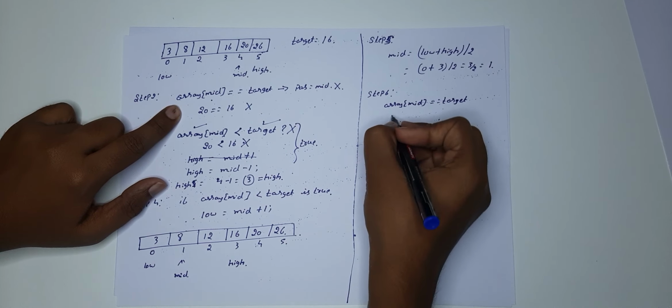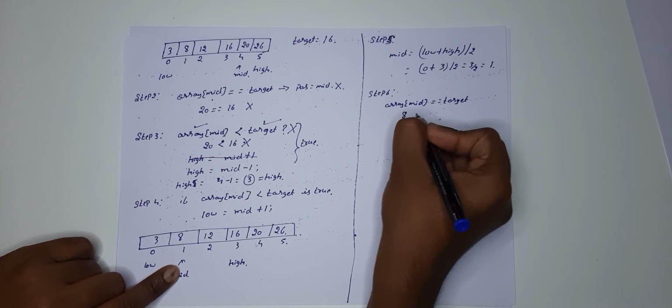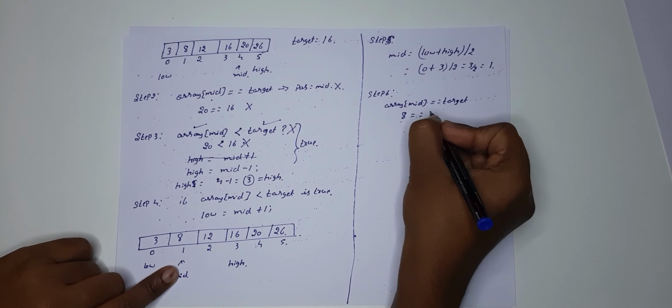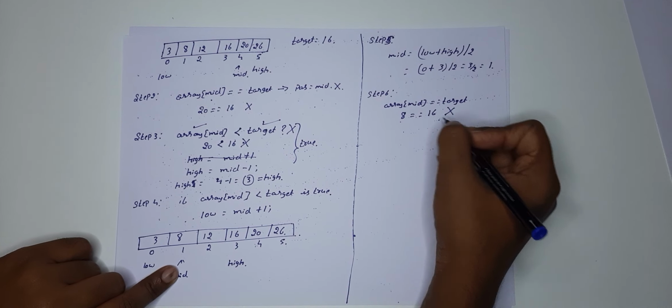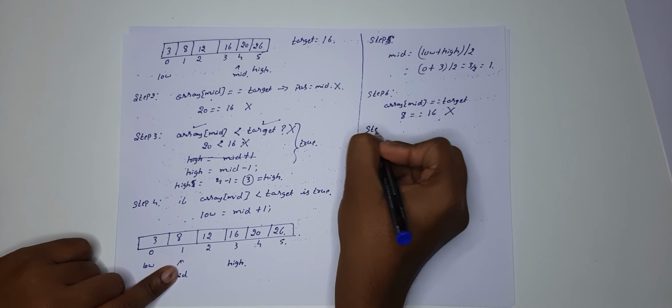Is it equal to target? So what is array of mid? Array of mid is 8. Is it equal to the target value, which is 16? No, it's not true. Correct? So now we'll do step 7.